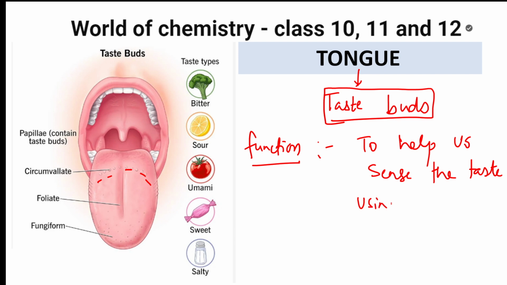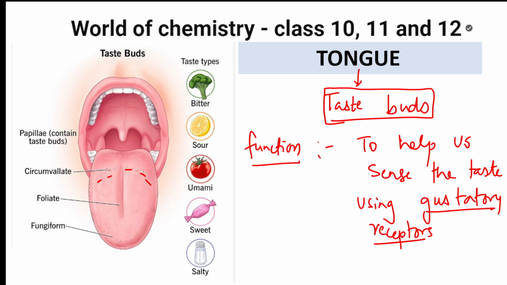Very important. These receptors are called gustatory receptors. This is what the examiner is going to ask. Gustatory receptors. This is what he will ask you. So you should remember, the tongue has taste buds, which are nothing but gustatory receptors.